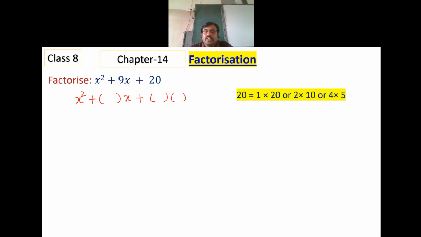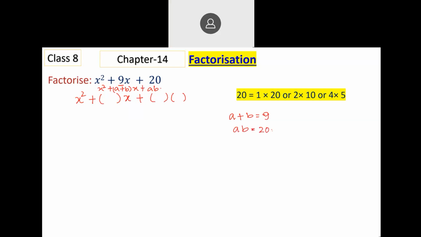We know 9 can be written as 5 plus 4, and 20 as 5 into 4. In this identity, if you do comparison, a plus b is 9 and ab is 20. If you do comparison here, x square is there, x is there, the remaining has to be compared. So a plus b is 9, ab is 20.